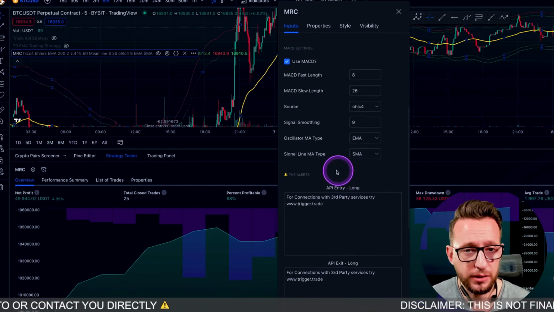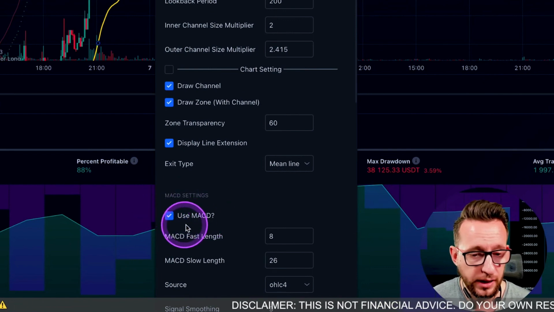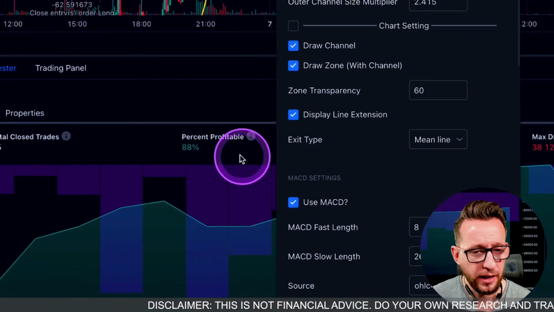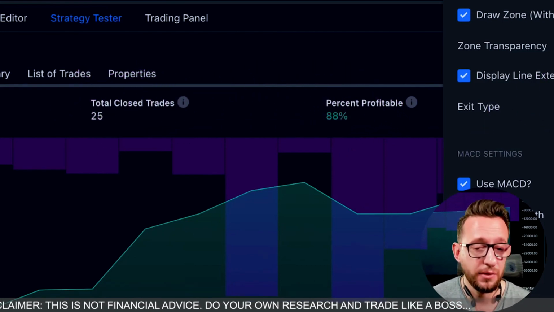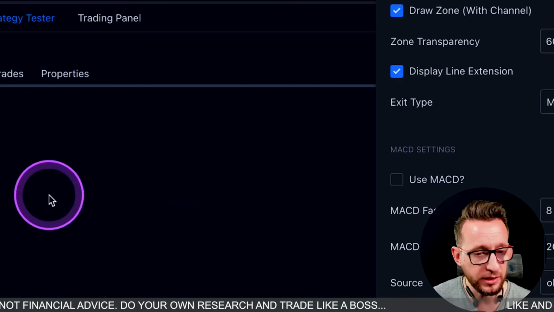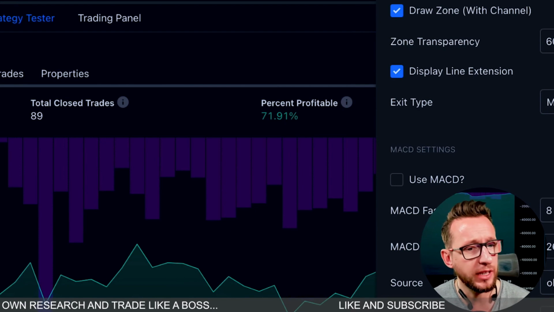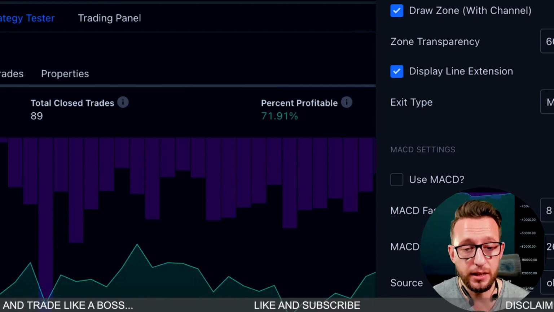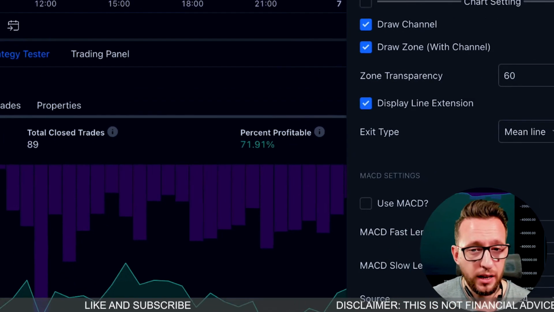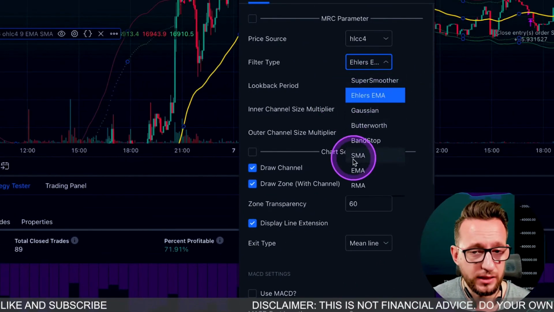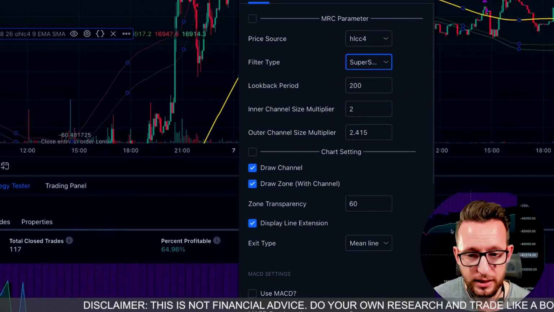Okay, so what I'm going to do is go through some of the settings. As you can see, I've got the MACD, use MACD activated, so it's actually included in there. We have an 88% profitable trading strategy with only 25 trades, which isn't great. If you take off the MACD, it still is profitable at 71%, and we've got a lot more trades. I'm on the 5-minute time frame, so this is a 5-minute mean reversion trading strategy with 89 trades. We have plenty of settings that you can play around with here, to find even better settings or worse in this case.